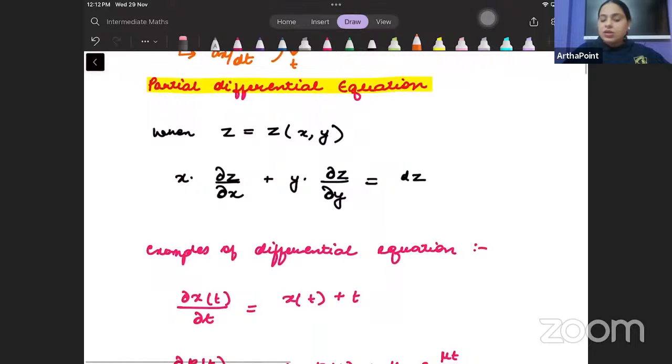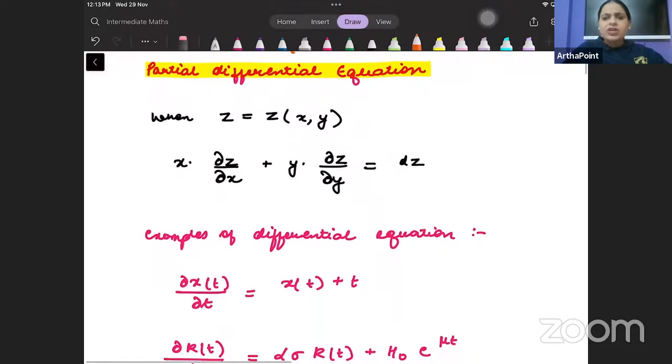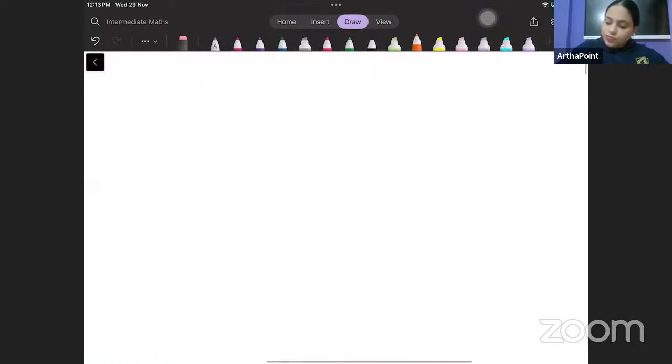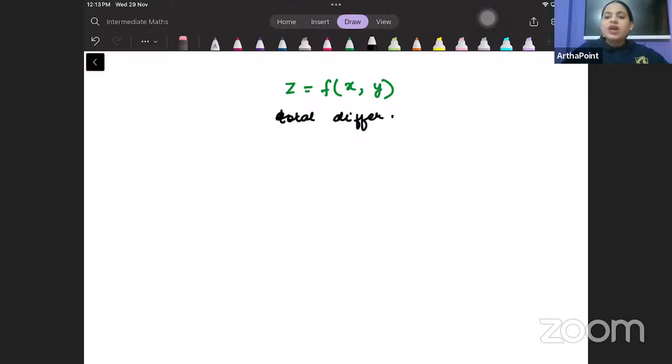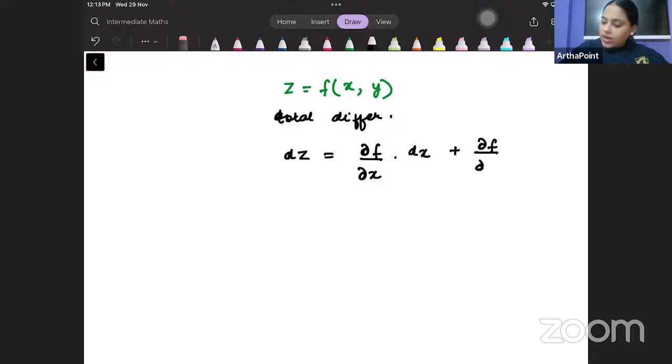Now, let me just talk about the partial differential concept once. Beta, understand this a little. If I tell you that z is a function of x and y, and I want you to do a total differentiation, how will you do that? You will tell me dz is equal to how the function changes as x changes, dx, plus how the function changes as y changes, dy.